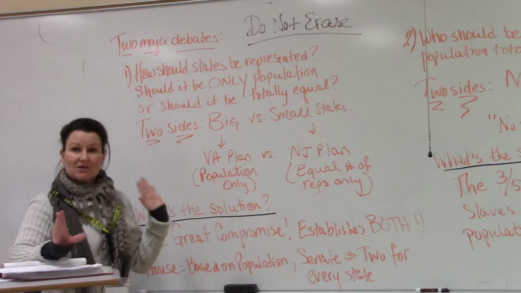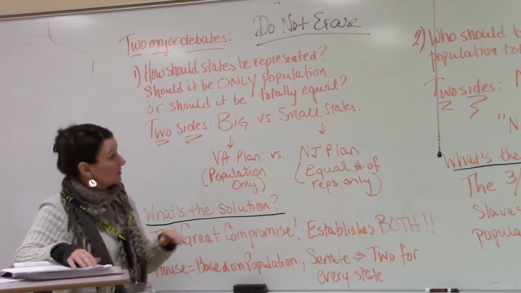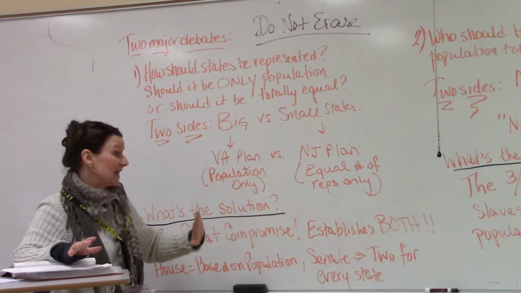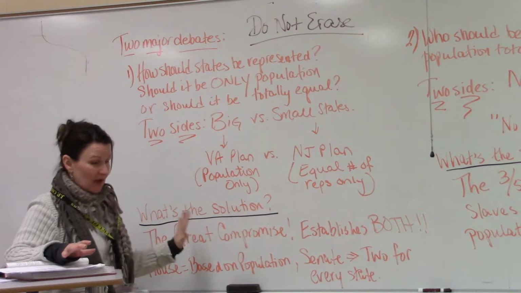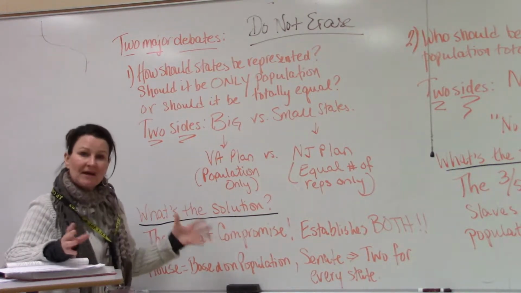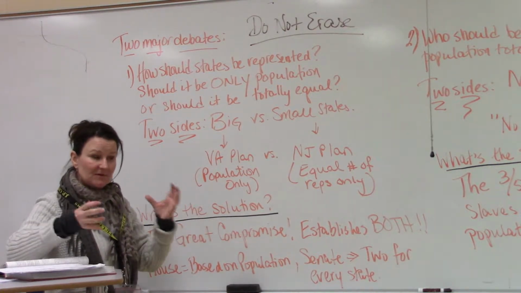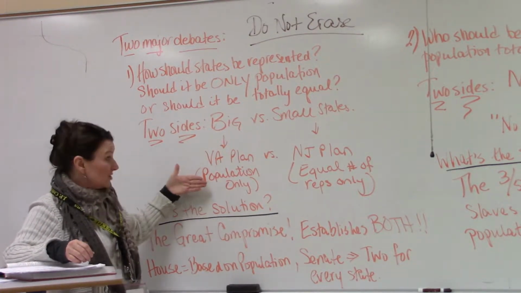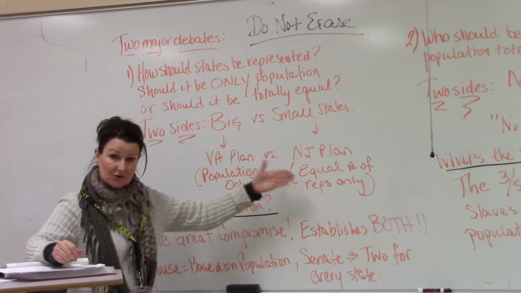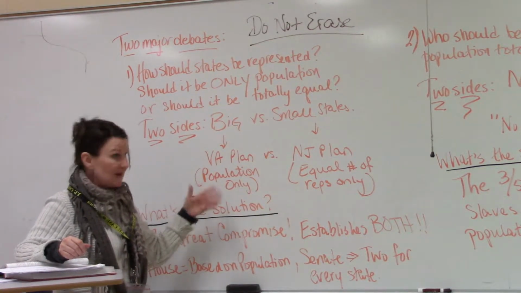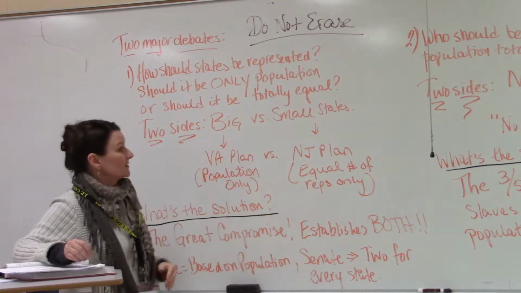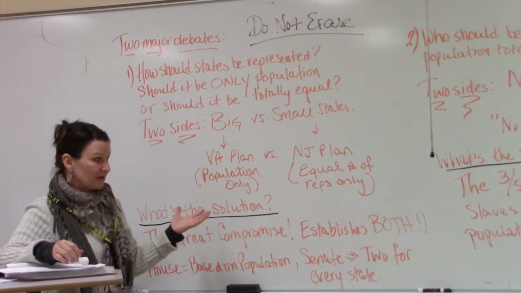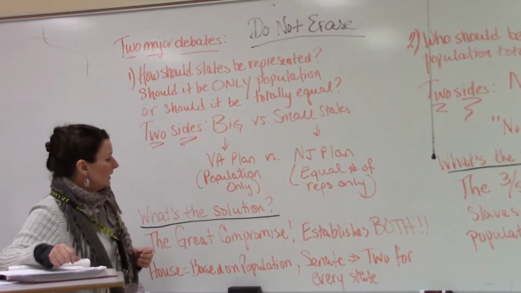Okay, so we're talking about the two major debates that took place at the Constitutional Convention in 1787. The first one, let's jump to how it was solved, which was with the Great Compromise. The Great Compromise settled a dispute, the debates between big and small states. Big states were represented by the Virginia Plan, introduced by James Madison, and small states by the New Jersey Plan, introduced by William Patterson. The big issue here was how should states be represented in the new government that they were trying to create.